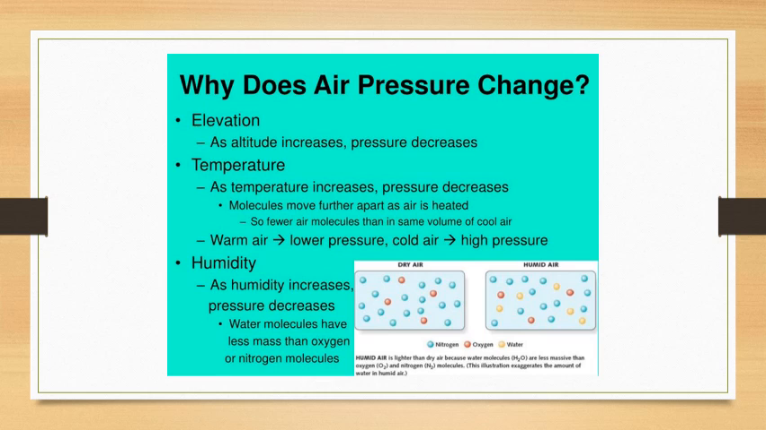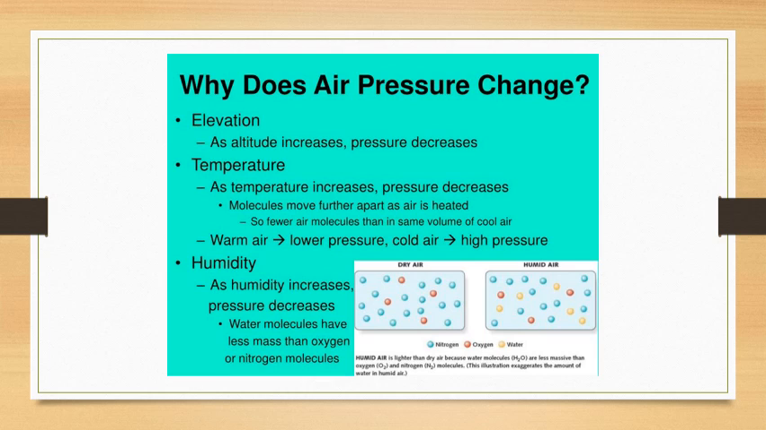A rising thermometer shows a falling barometer, meaning when the temperature rises, the level of mercury will come down. And a falling thermometer shows a rising barometer, meaning when the temperature falls, there is an increase in pressure and obviously the mercury level increases.